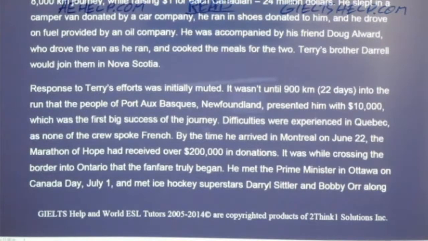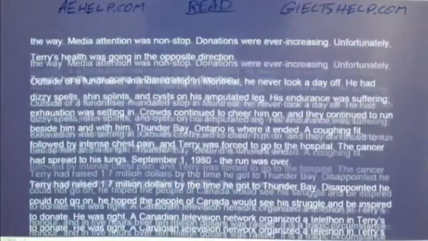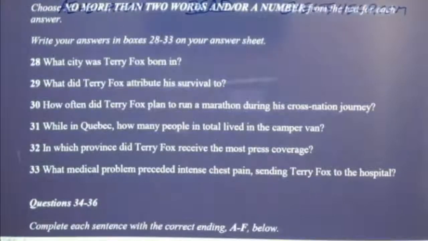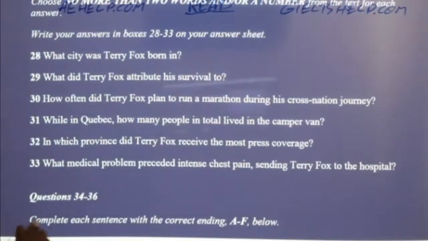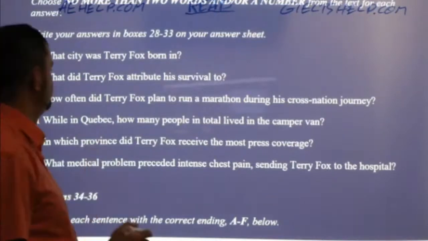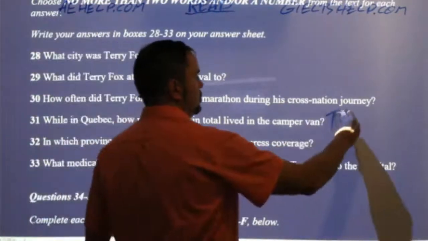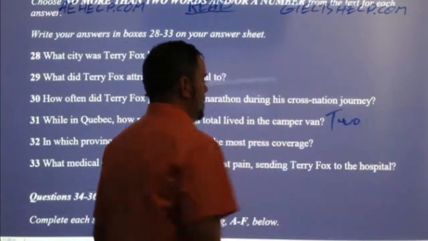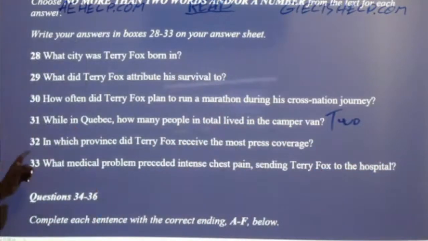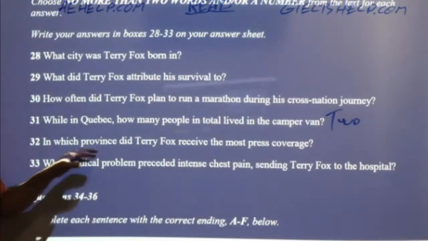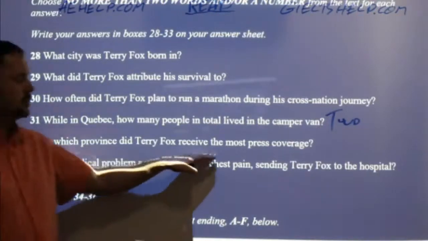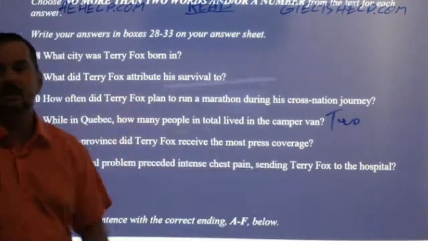Okay, it's tough to deduce, but I think 2 is your safest bet here. So I'm just going to put 2, and then I'm going to move on. Right? It's a tricky question. Okay, 2. All right, and then 32. In which province did Terry Fox receive the most press coverage?